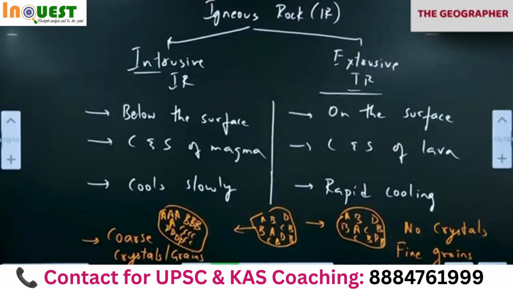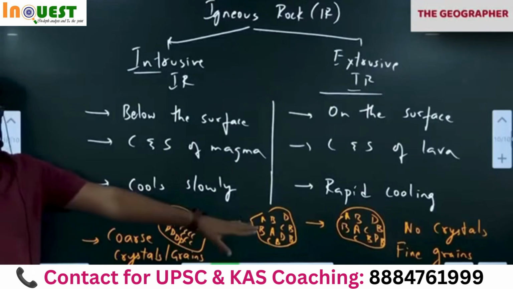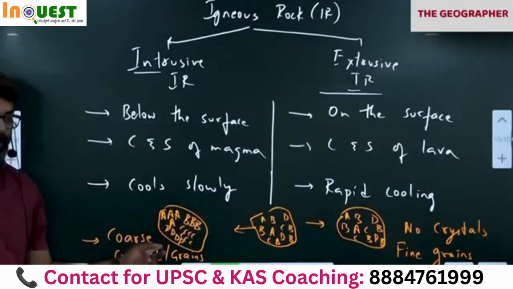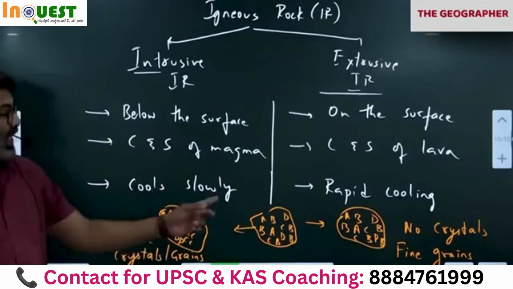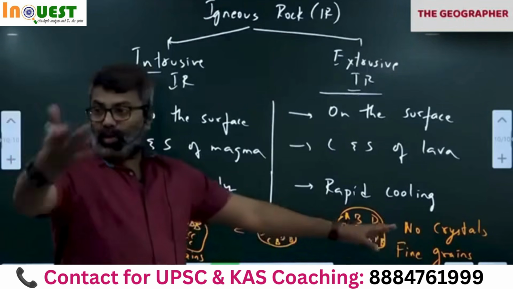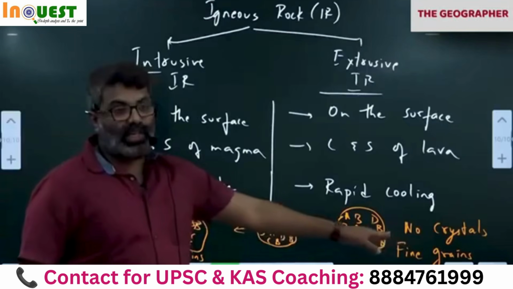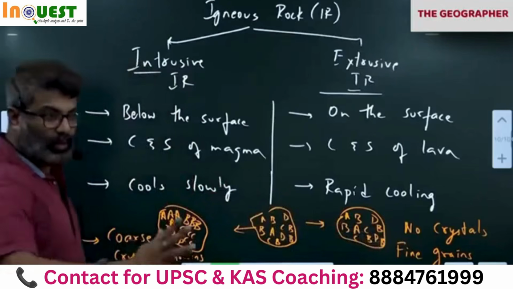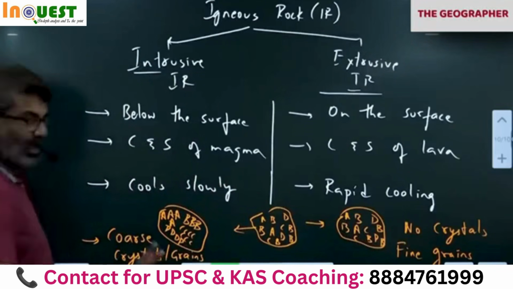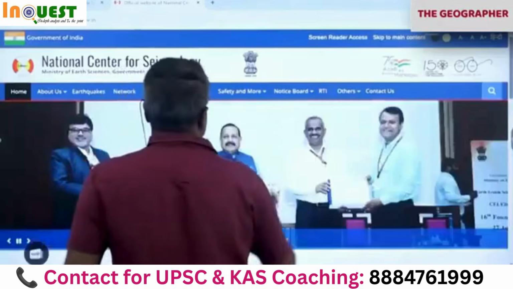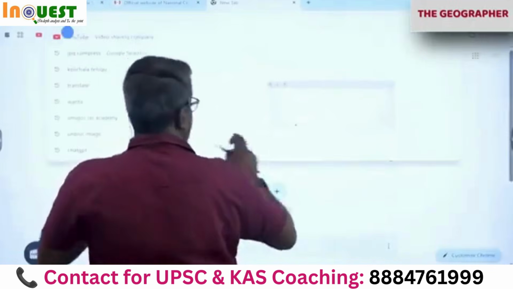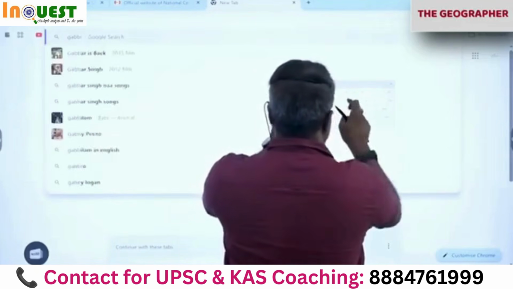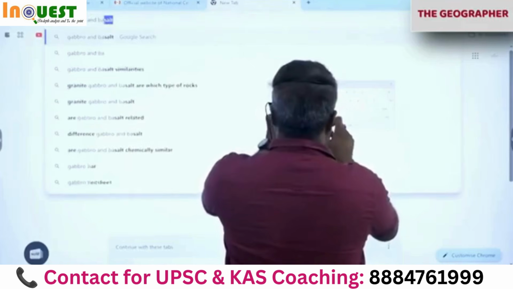So in intrusive rock, minerals cool slowly and all of them segregate to form crystals like this. Whereas in extrusive rock, they all cool rapidly and do not segregate. As a result, fine grains, small grains. We'll see both of them now, one example, so we understand. I'll show you two rocks: gabbro and basalt.